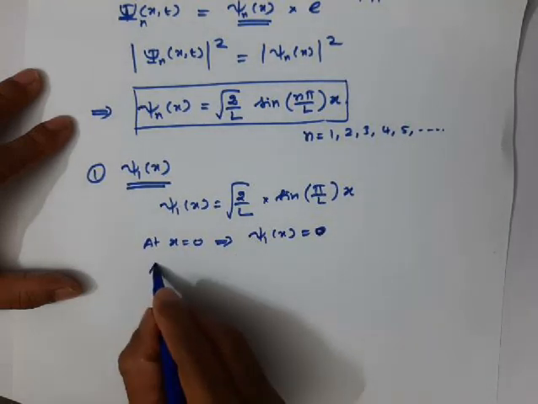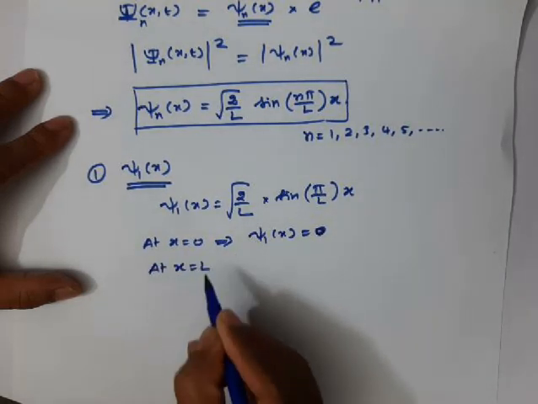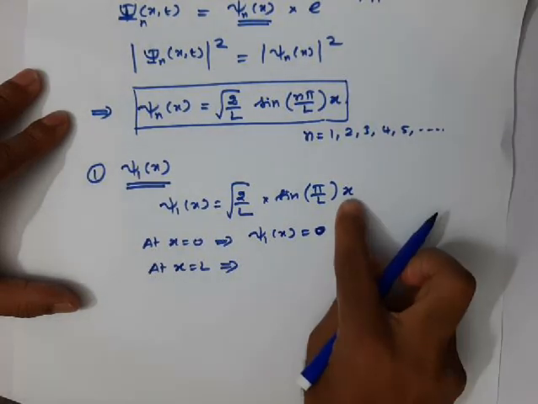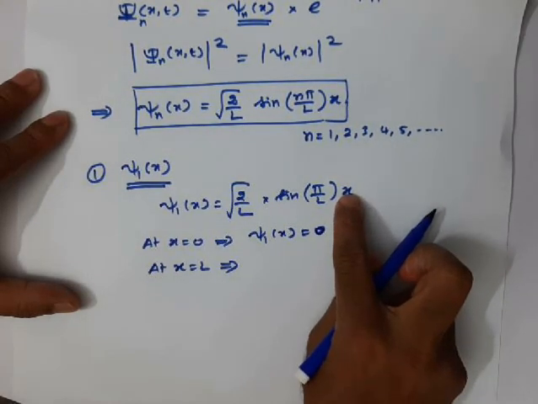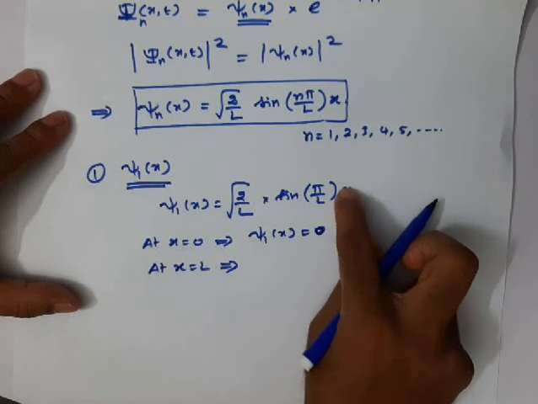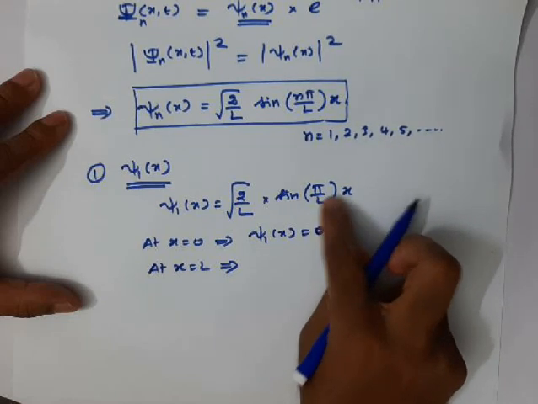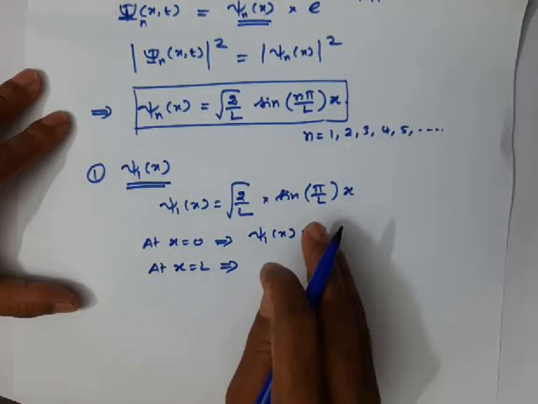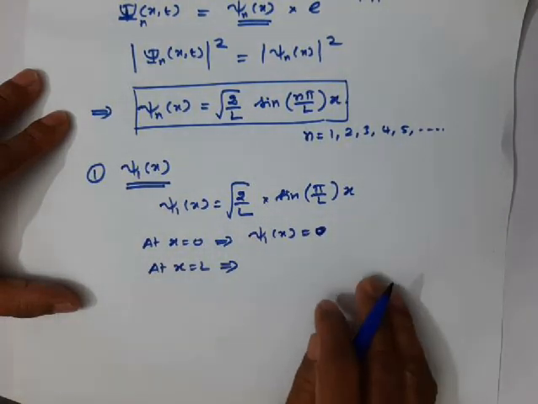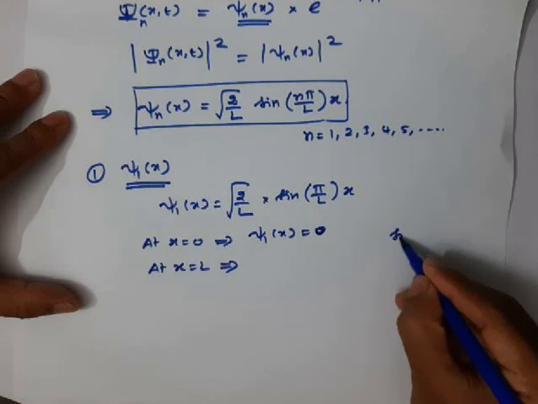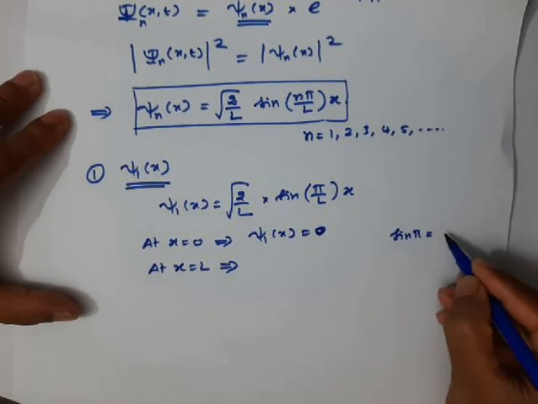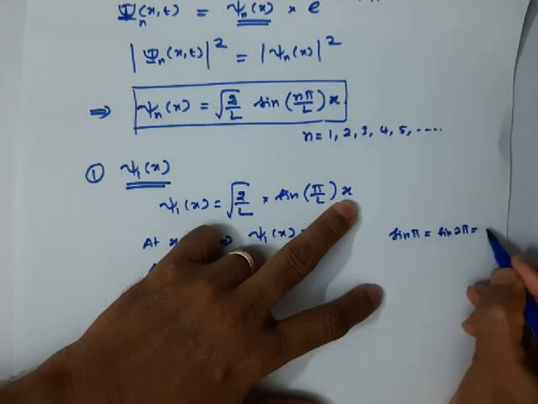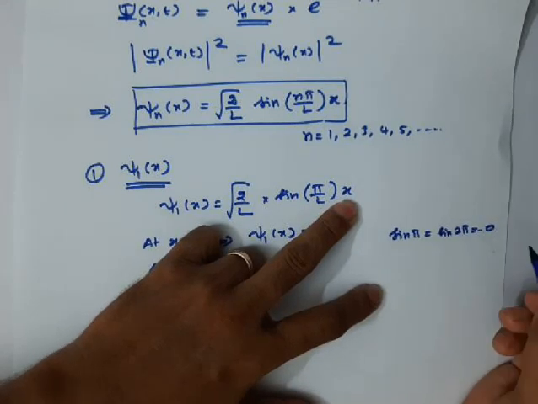What about at x equal to L? If I put x equal to L, the L cancels and you will get sine pi. I told you in the last class, sine of all multiples of pi is 0: sine pi, sine 2 pi, sine 3 pi, all these values are 0.